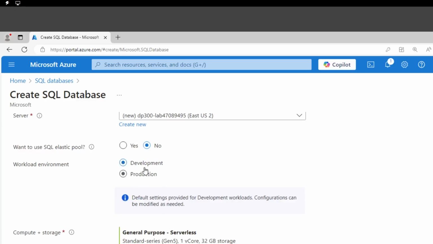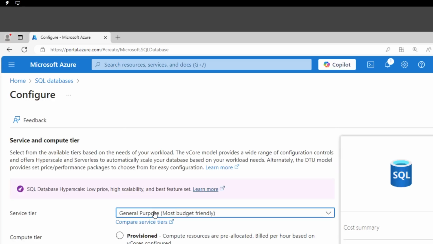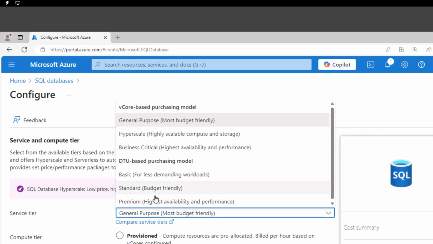Potentially we have two different workloads here, which build the profile for the database. So I'm going to keep the development option here. It's a dev database. And then on the compute and storage, I'm going to change this as well. As we have seen, it has multiple options. We talked about the vCore purchasing model and the DTU purchasing model. In this demo, I'm going to be using the basic one for less demanding workloads.